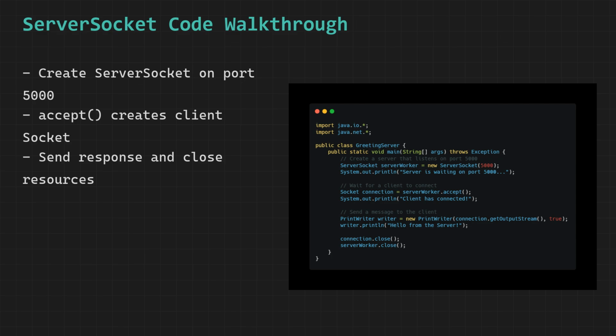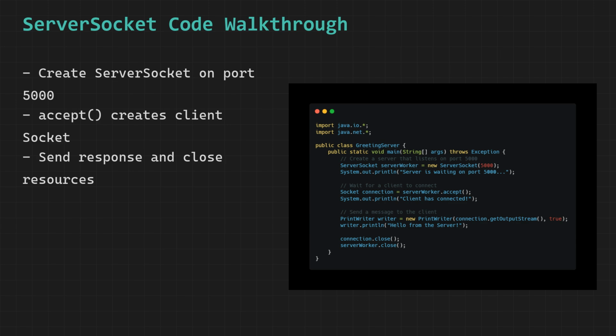We call writer.println and pass the string "hello from the server" to it, which sends that greeting message through the network connection directly to the connected client, and because we enabled automatic flushing in the PrintWriter constructor, the message is immediately transmitted across the network to the client the instant this line of code is executed without any buffering delay.